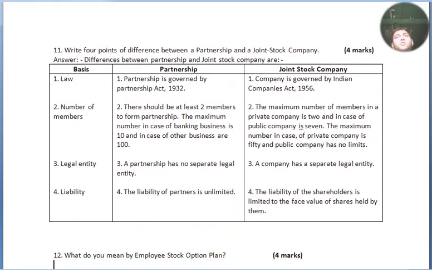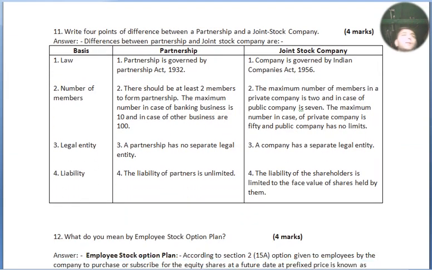Now we move to our next question for 4 marks. It's theory. Write 4 points of difference between a partnership and a joint stock company. Don't get confused with joint stock company. Company will also do. Near about same. Not the exact, but similar. Alright. Sorry. Let's begin. Answer.